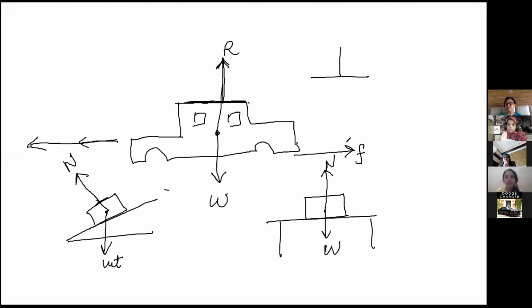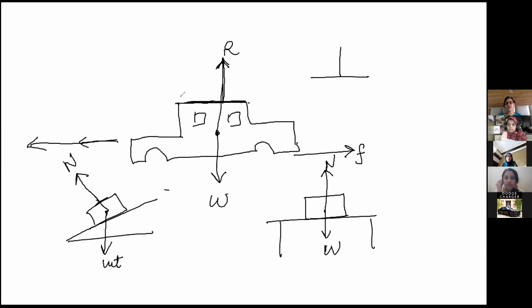Ma'am, contact force, ma'am. Contact force, I'm coming to it just after this. I'll explain what contact is. What is the meaning of contact? Normal reaction. No, contact. Yes, ma'am. What happens in normal reaction?